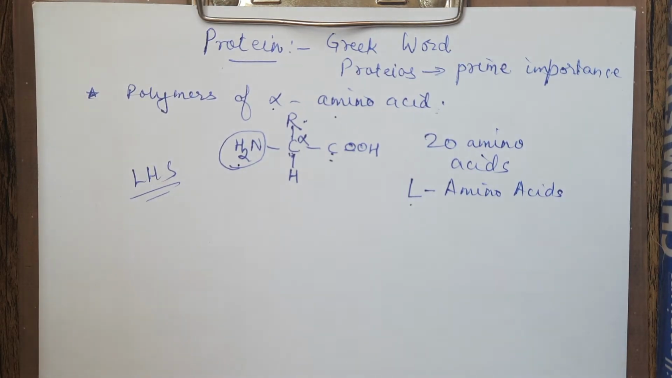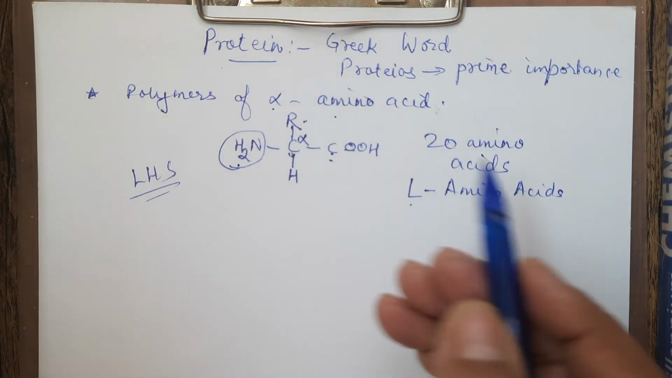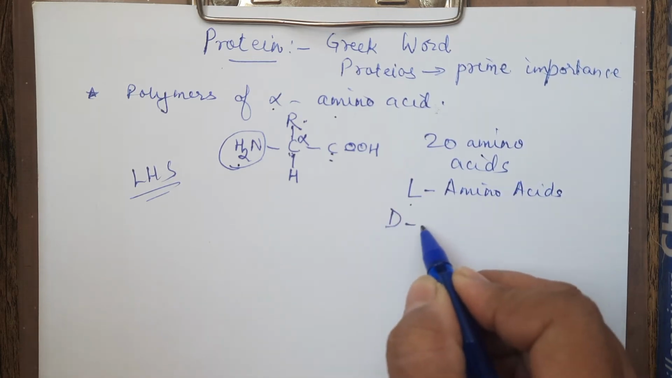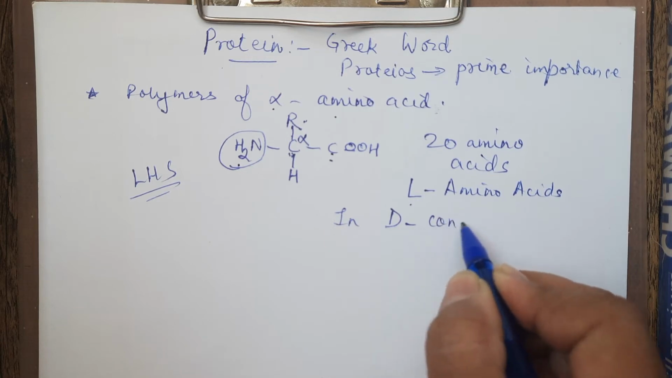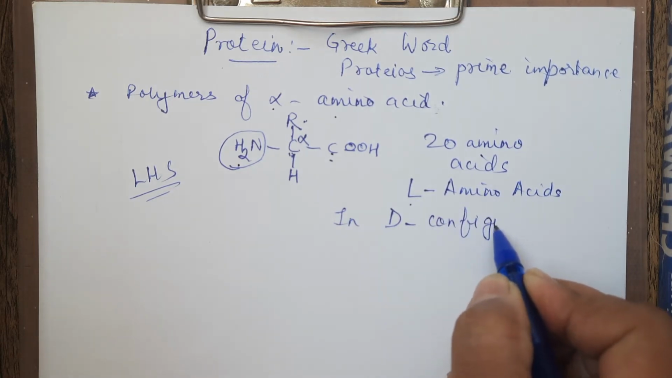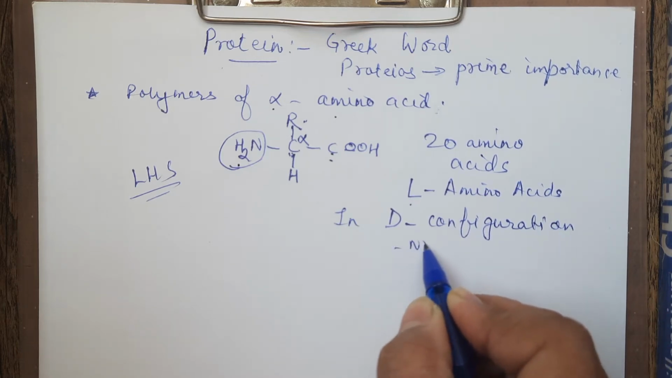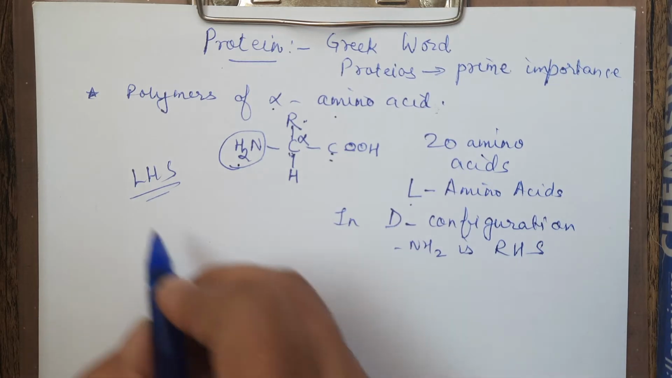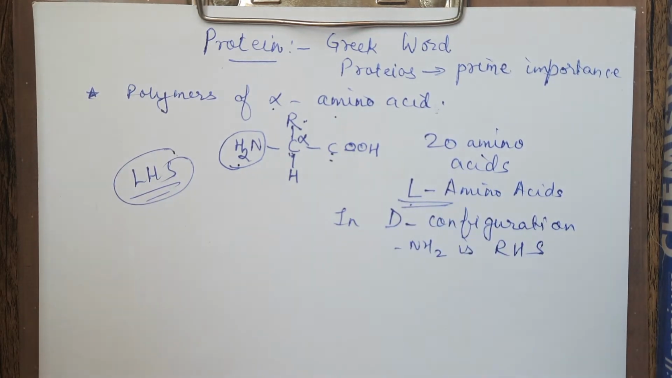We follow L notation. And if this NH2 is on the right hand side, then it will be called D, the D configuration, where NH2 is on the right hand side. Got it? But normally we follow L notation. Clear? Now one more thing.